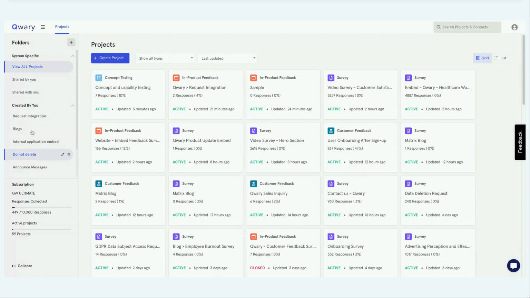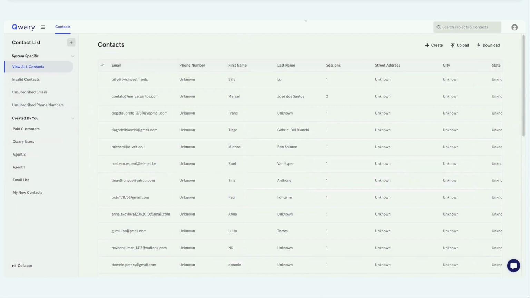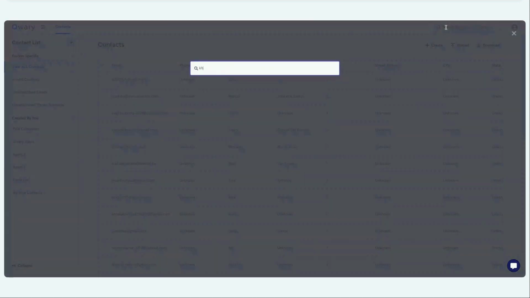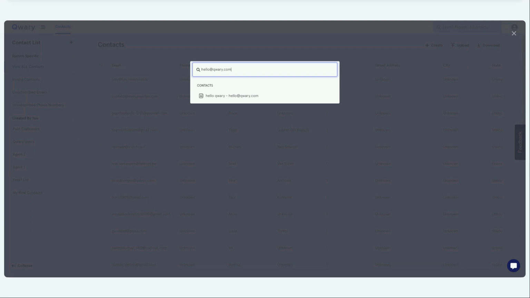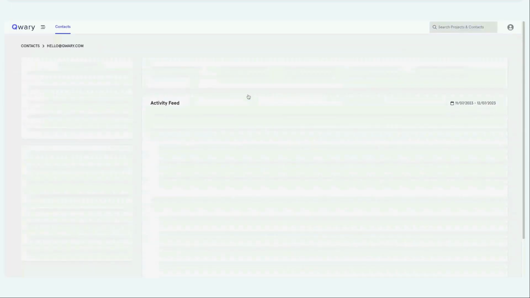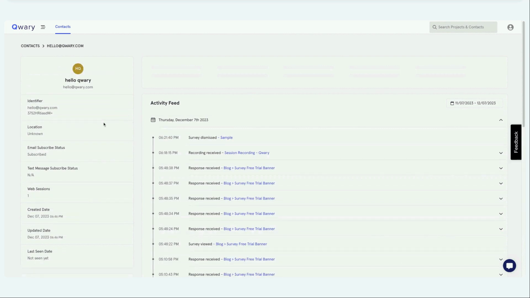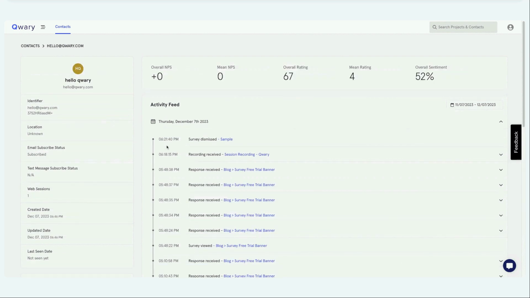So today, when you go to contacts and open a contact, let me open myself. When you open a contact now, you can see the entire customer journey with your product, with your website. You can see what they're doing, what their overall customer satisfaction metrics are.